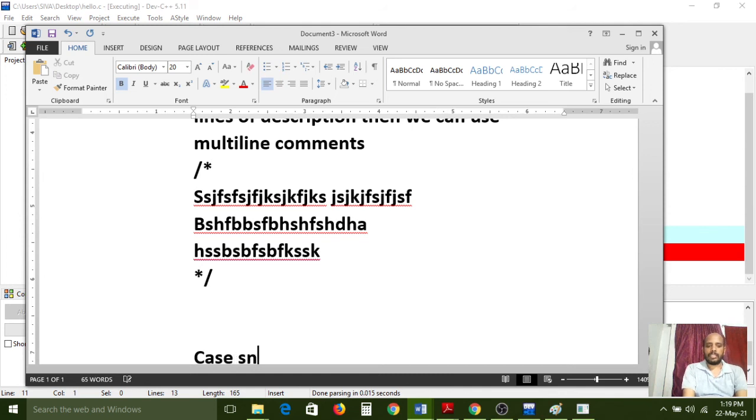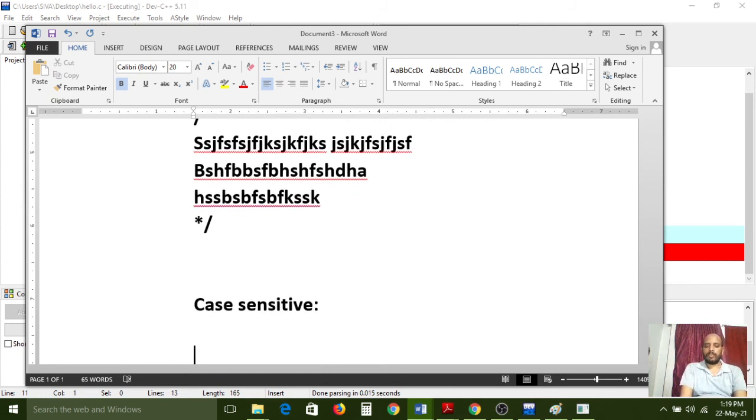Case sensitive means, now main and Main, these two are here. These two words I have defined, and here I use a lowercase letter and an uppercase letter.